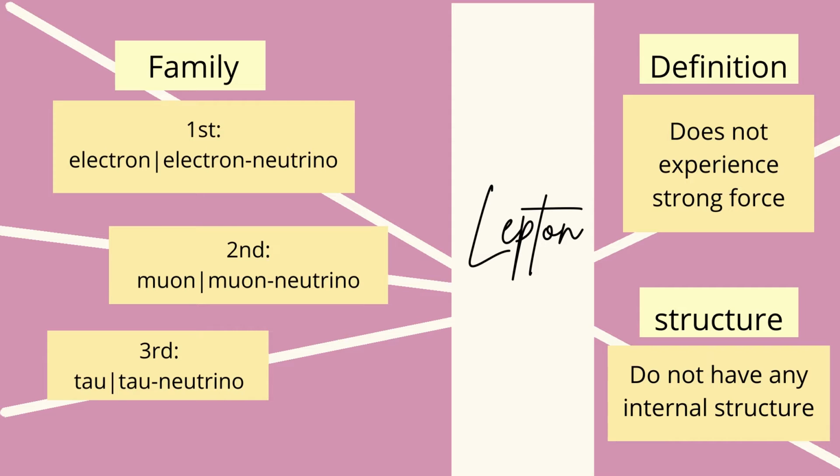There are three generations of the lepton family. The first one are electron and electron neutrino. The second generation are muon and muon neutrino. And the third generation are tau and tau neutrino.